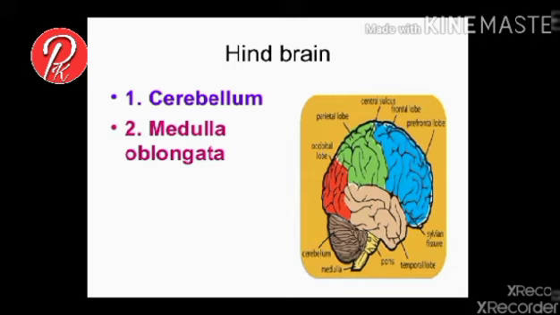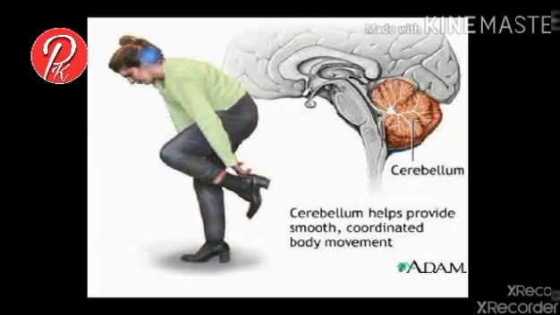The second part is the cerebellum. It is the second largest part of the brain. It contains two hemispheres. Both hemispheres are joined by a worm-like structure called vermis. The cerebellum is also known as the small brain. It helps to maintain our body posture and equilibrium during sudden activity like walking, running, twisting, playing, dancing, etc.